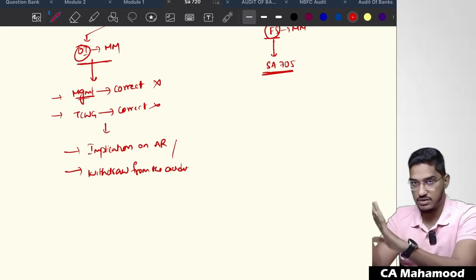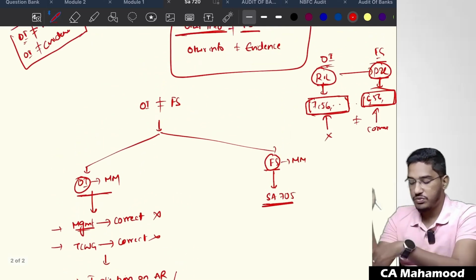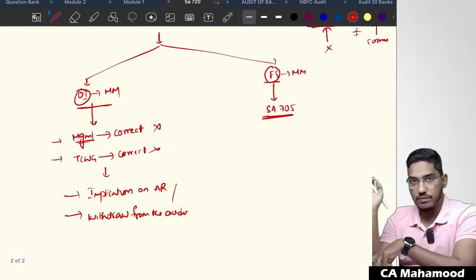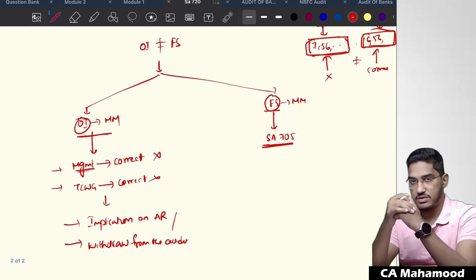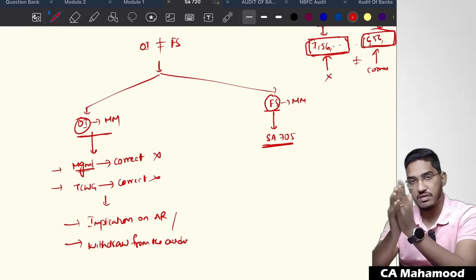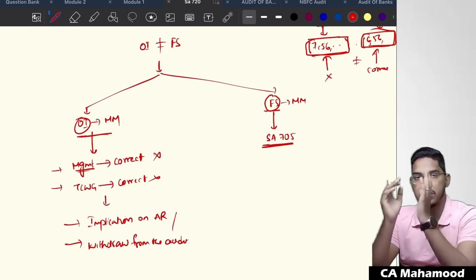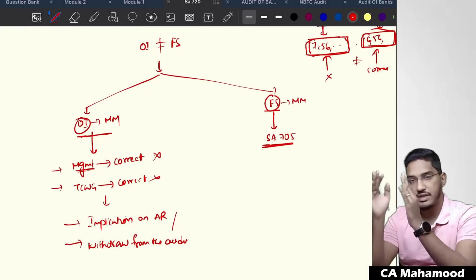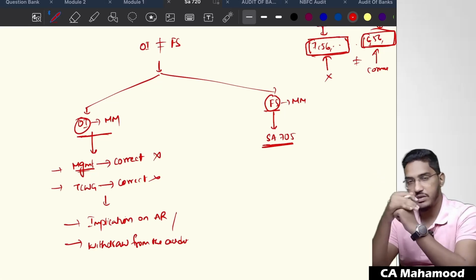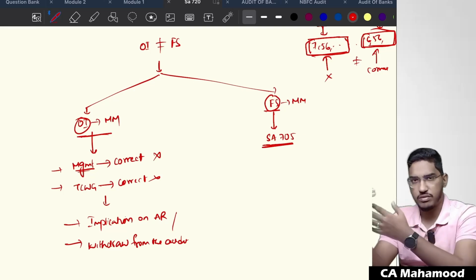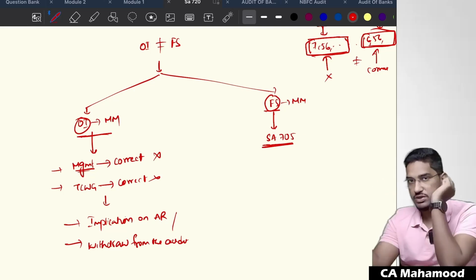Just we have to understand this part. So main thing what we should do, first we have to compare our other information with the financial statements. And if you find any inconsistency, we need to find out whether financial statements are materially misstated or other information is materially misstated. If we decide that financial statements are materially misstated, we have to take appropriate action of modifying the opinion. SA 705 will come into picture here.